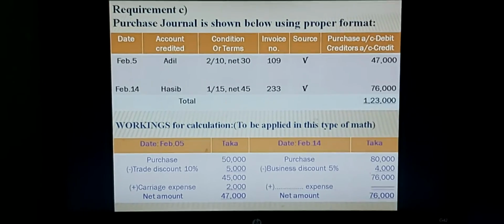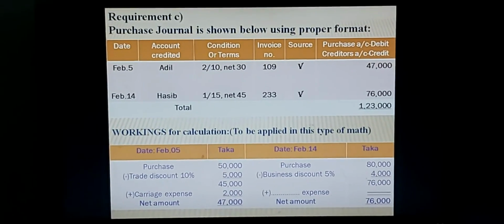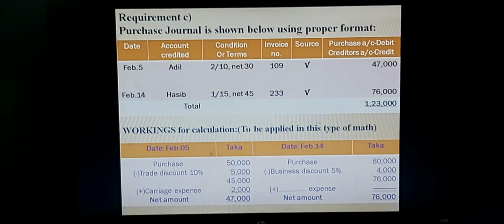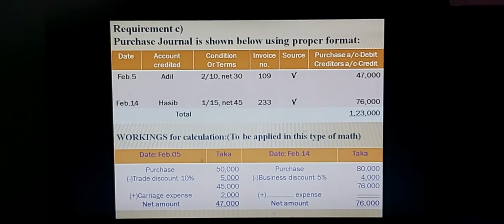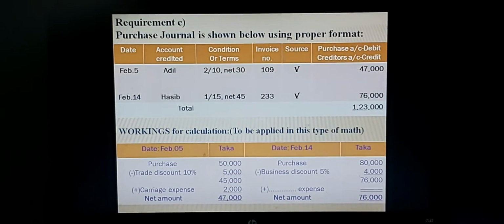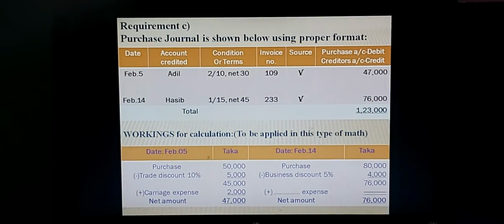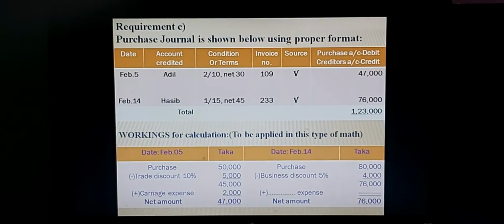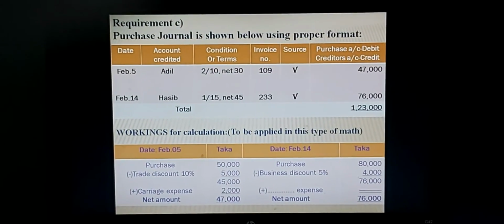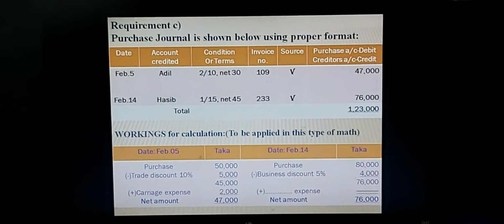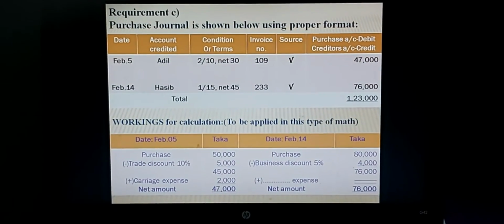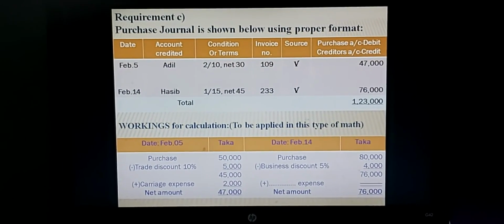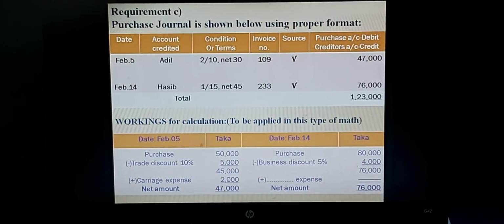Now you can go to February 14 in the following format. Workings for calculation, the same level is available. Total purchase of goods from Hasib is taka 80,000, and business discount, that is also trade discount, another name in this math, purchase discount. So 5% of 80,000 is taka 4,000.